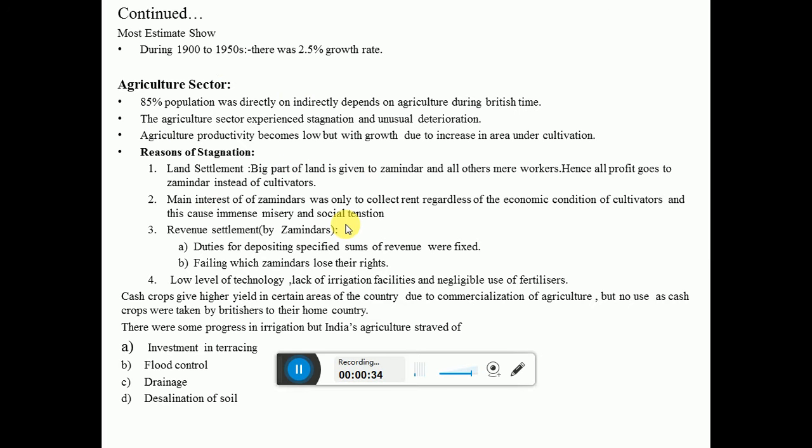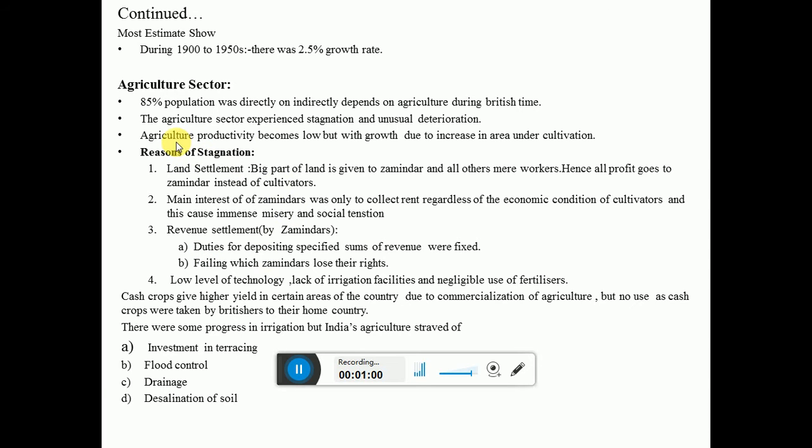85% of the population was directly or indirectly dependent on agriculture, but still we were not producing that much. You could see there was a stagnation and unusual deterioration. This was because the Britishers were not even trying to improve it. And why? The reason is given below.